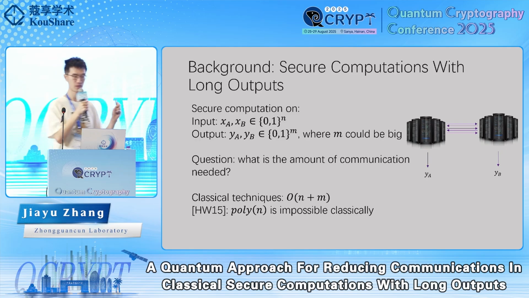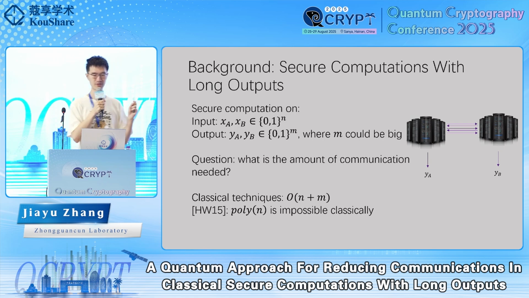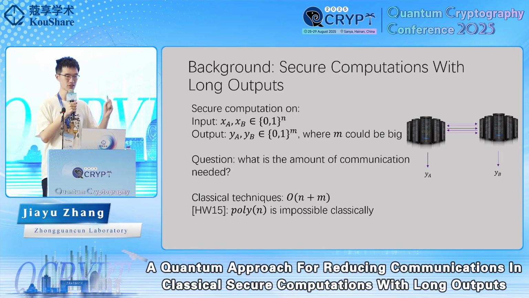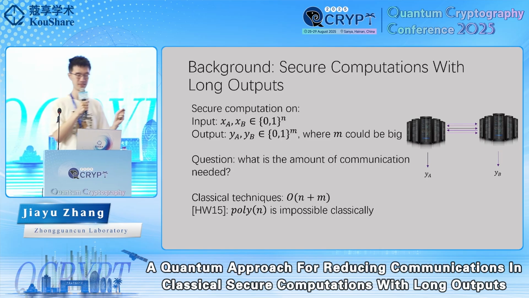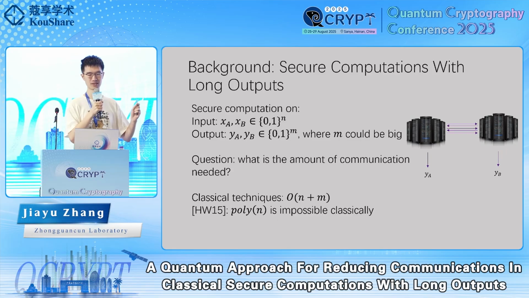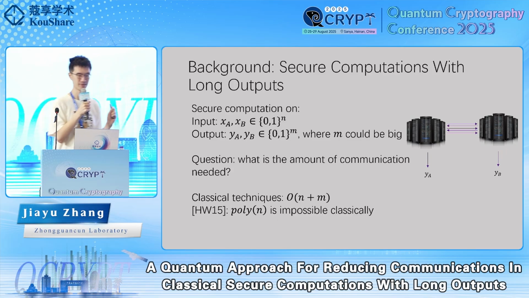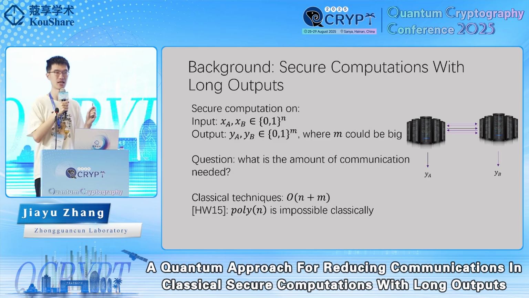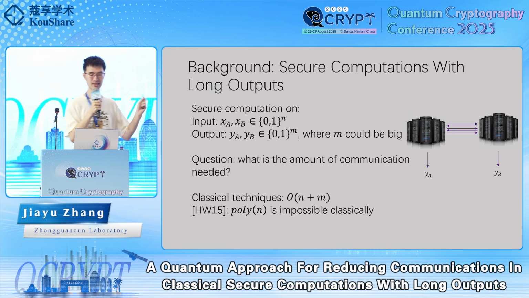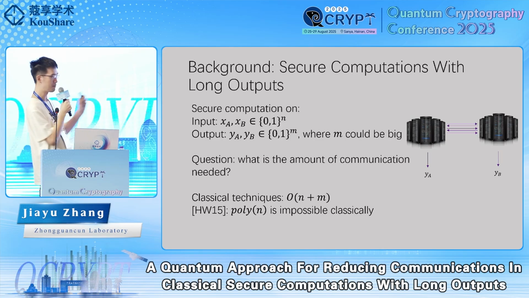For this problem, we ask, what is the amount of communication needed? That is, we want to design a protocol that performs secure computations for these functions. And we not only want to achieve this task, we also want to reduce the amount of communication, which is the total size of bits in the transcripts or in the communication. By using classical techniques like FHE and succinct arguments, we could achieve communication complexity of n plus m.